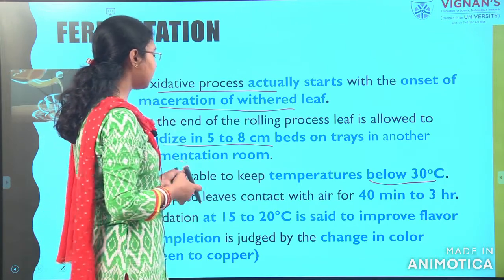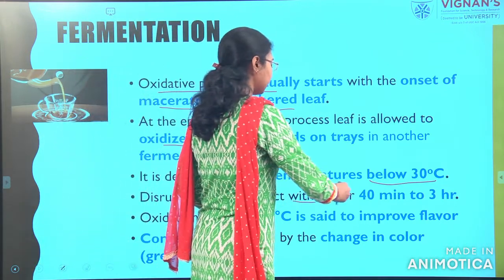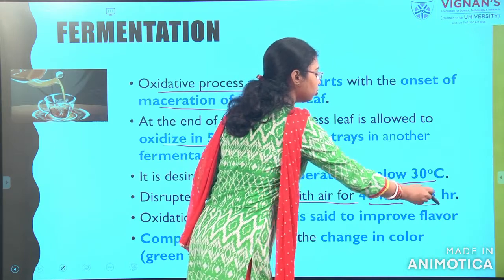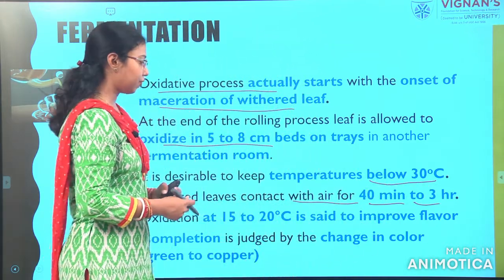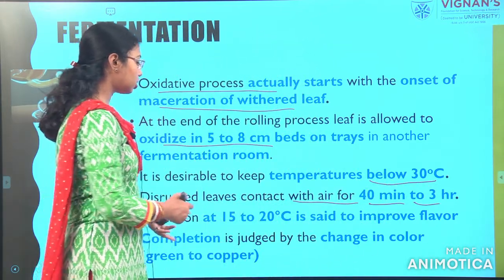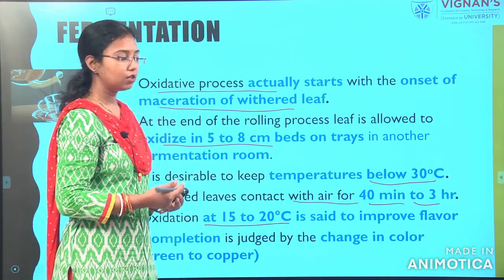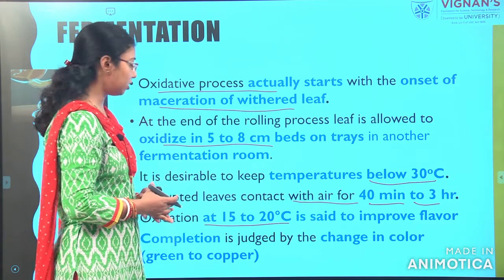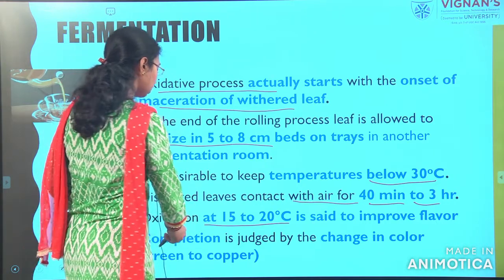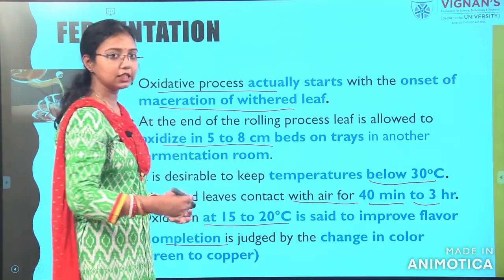The disturbed tea leaves come into air contact for 40 minutes up to 3 hours. We keep it for fermentation, and oxidation at 15 to 20 degrees centigrade is said to give more improved flavor, and completion is judged by the change in color.